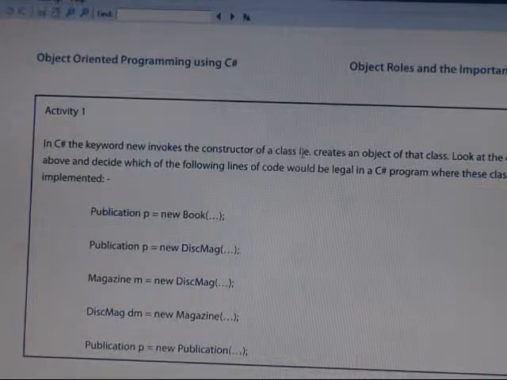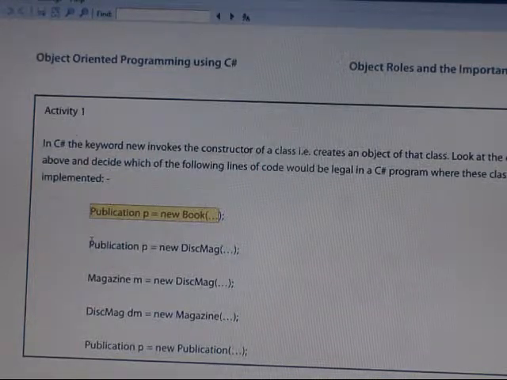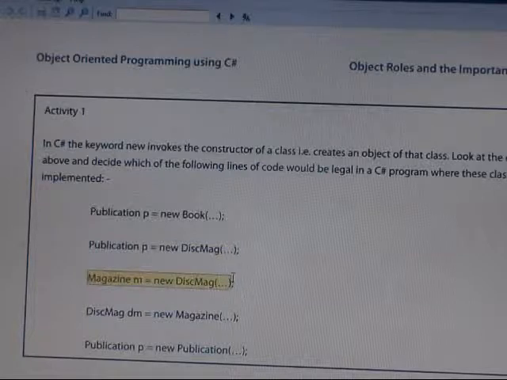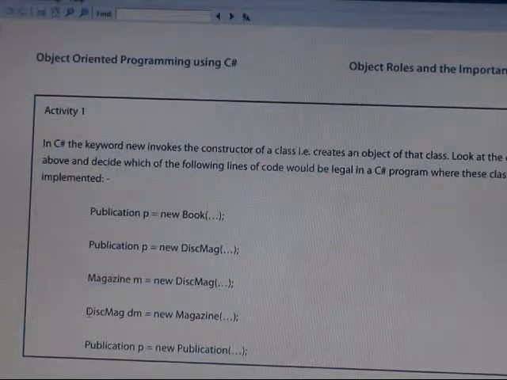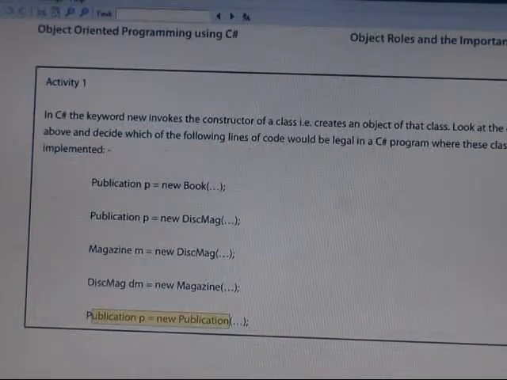In C sharp, the keyword new invokes the constructor of the class. Now we have to construct the class. So in this case, publication P is a new book, publication M is a new DISC magazine, DM is a new magazine, publication B is a new publication. This is a typical format we have to write down.